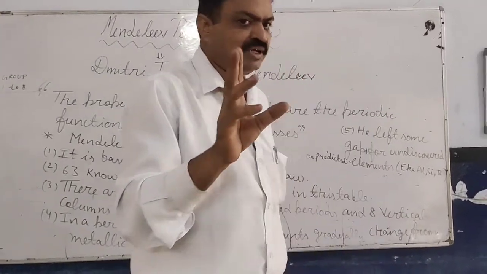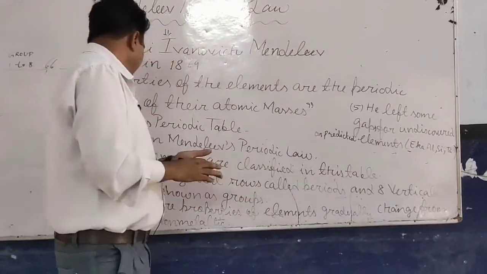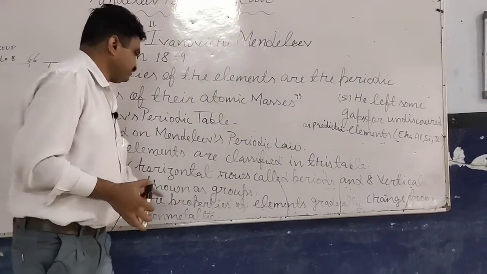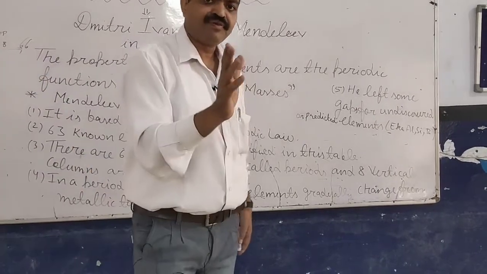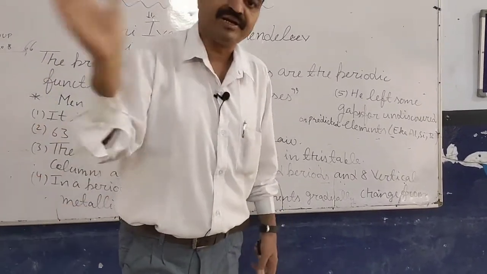So it is about the Mendeleev periodic classification, and in a period the properties of elements change from metallic to non-metallic.